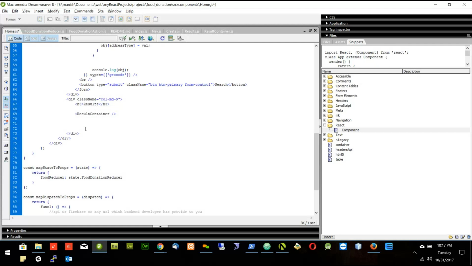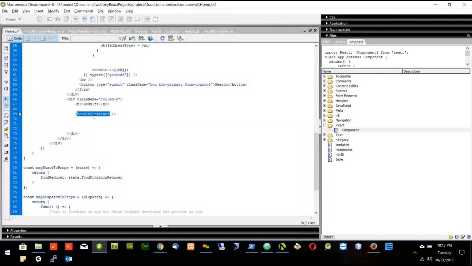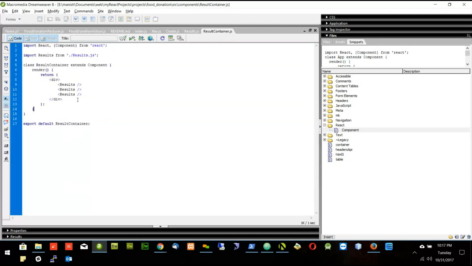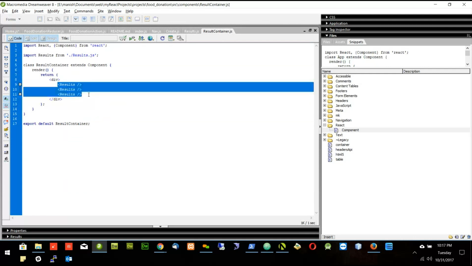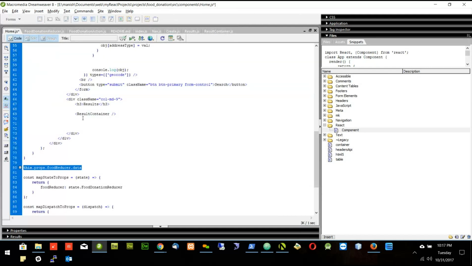Now I want to pass this variable inside the result container so that I can use that data here. How will I pass it here in the result container? I want to pass this variable, that is the one which you said, inside the result container so that I can use that data and loop through the results with that data. So how will I pass this one inside the result container?